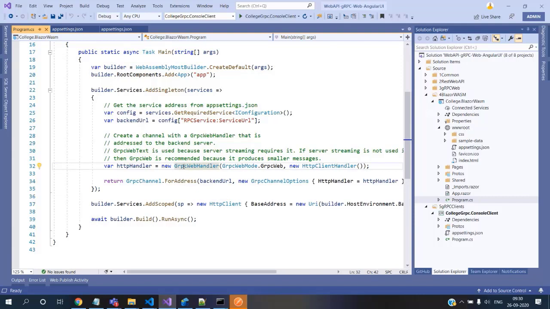This is the one which makes it possible for us to talk to the gRPC web channel. And when we are adding this HTTP client, this is the channel we are hitting for the REST endpoint. Whether you are hitting the REST endpoint or the gRPC web, both have been baked into this startup program.